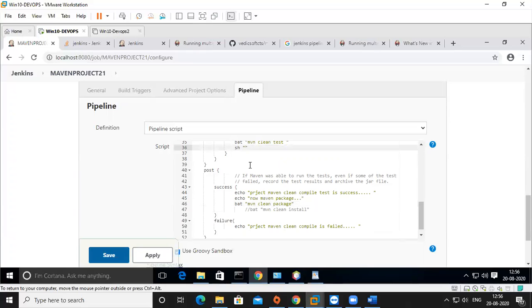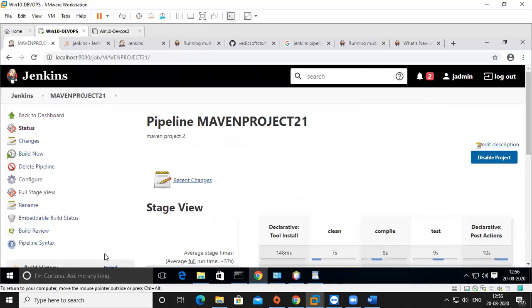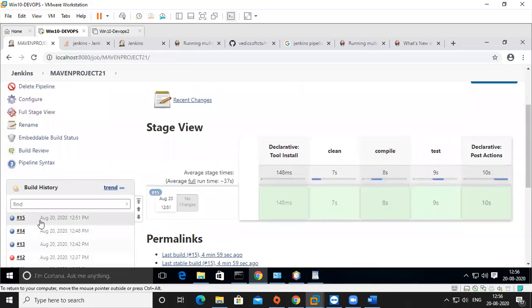So this is a script error. This is a script error because I can't change my code to fail the testing, right? I'm trying to put in a script error. That is also an error, right? So I'm saving. Build now. Then a new build will start again.